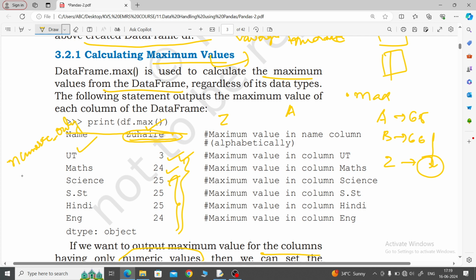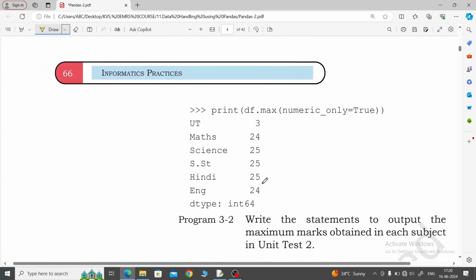In result analysis, whenever a data frame has both string plus numeric values and we want to take only the numeric data, at that time we will write numeric_only equal to true. Then it will accept only numeric data, like subject marks. Numeric_only equal to false, I already told, will accept both string plus numeric. So numeric_only is a parameter.